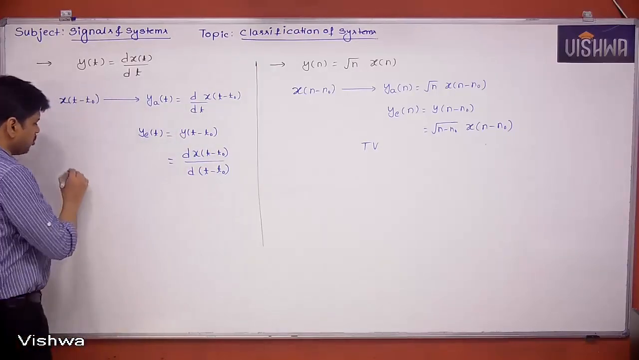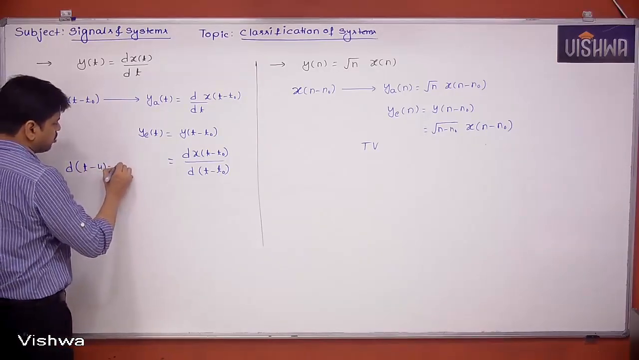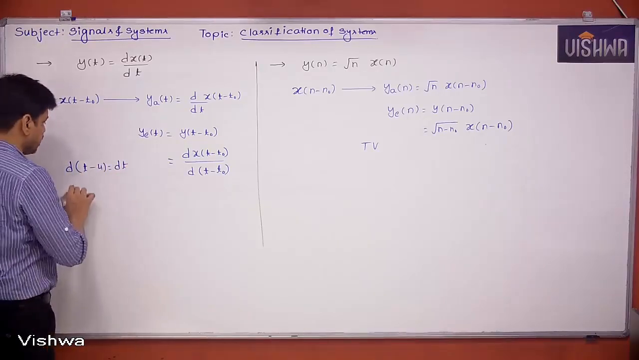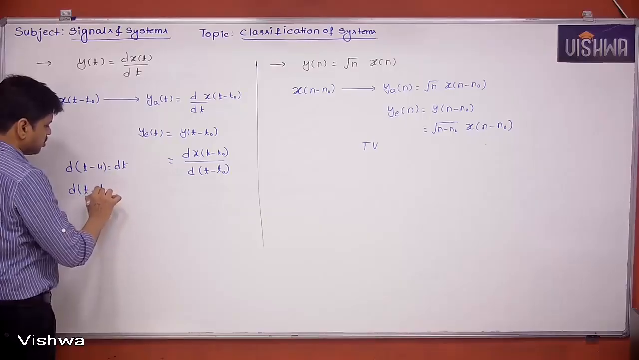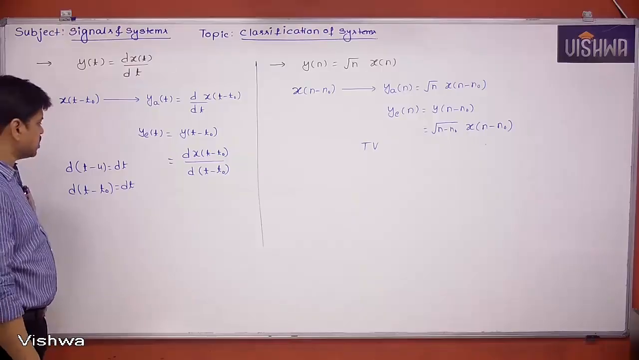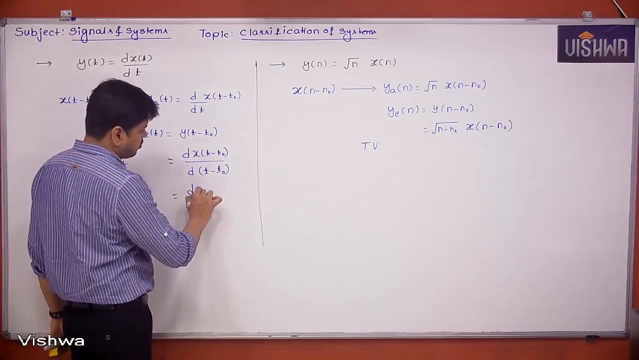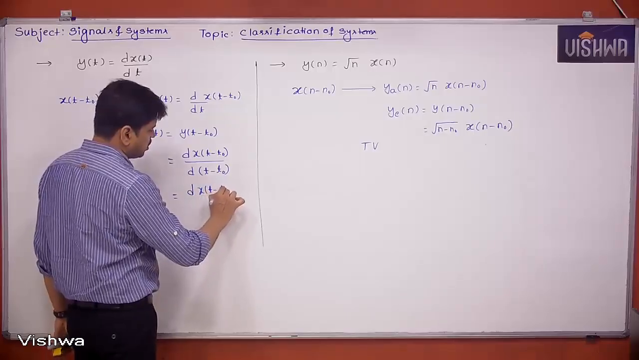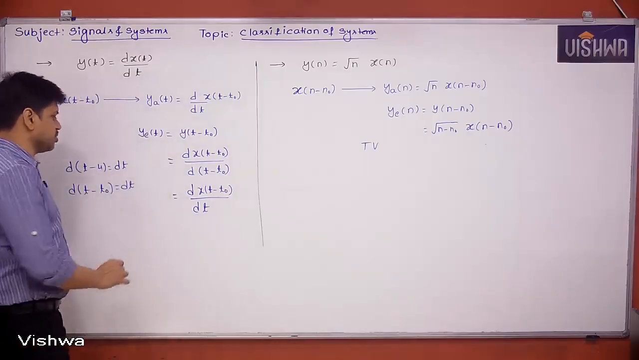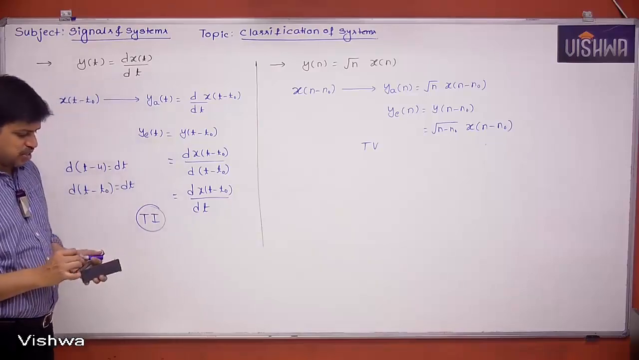How, sir? You might know this. Differentiation of, let's say, t minus 4 is going to be dt, because differentiation of 4 is nothing but 0. In a similar manner, differentiation of t minus t naught, because t naught is a constant, is nothing but dt. So this is exactly same as dx of t minus t naught by dt. Both are exactly same. So the system is time invariant system.